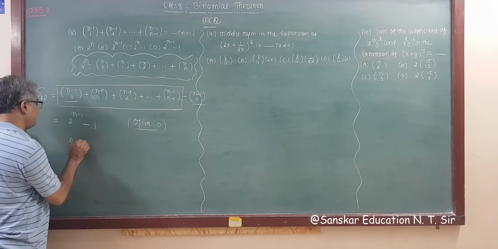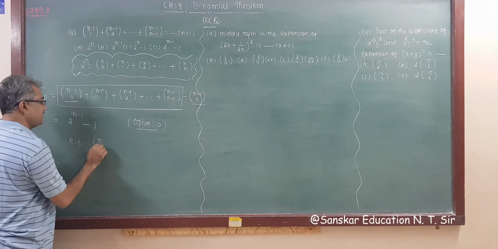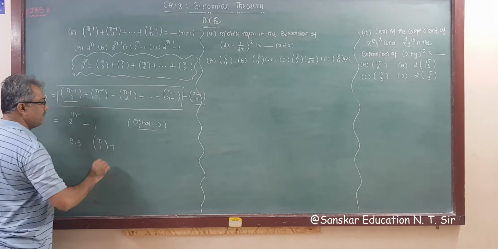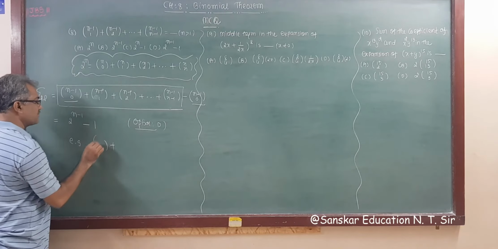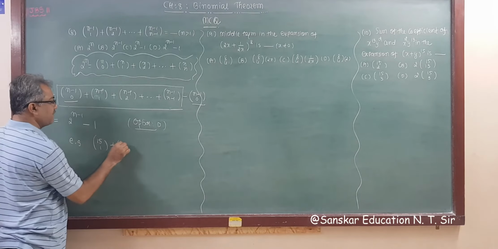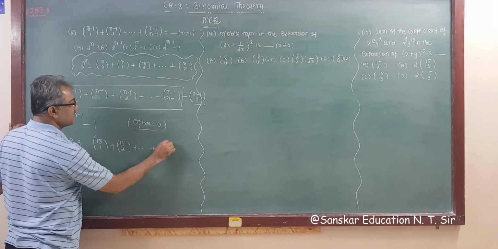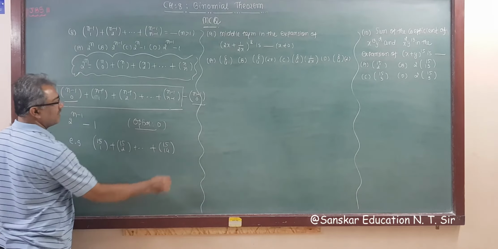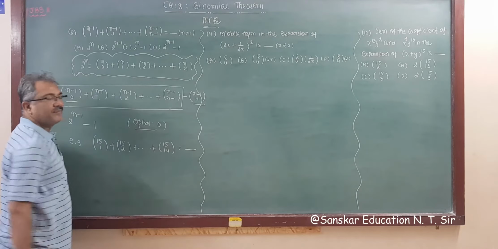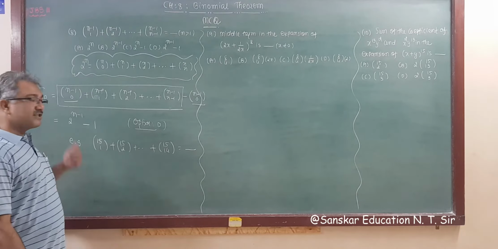Suppose I am giving one example for practice. Suppose it is given 15c1 plus 15c2, plus and so on, up to 15c14. Then what is the answer of this expansion? Now which terms are missing here?